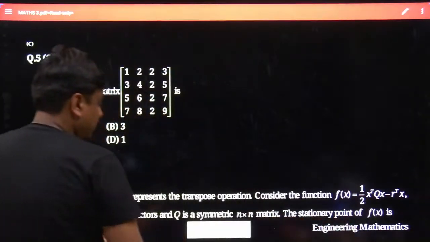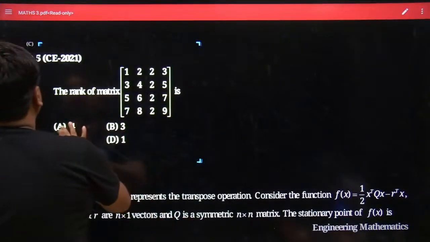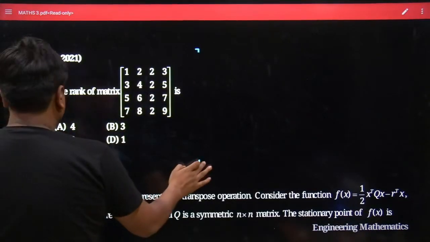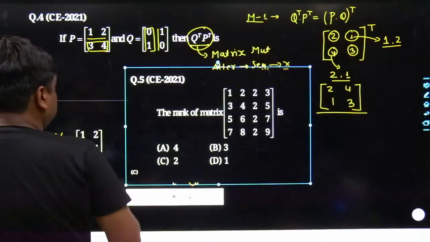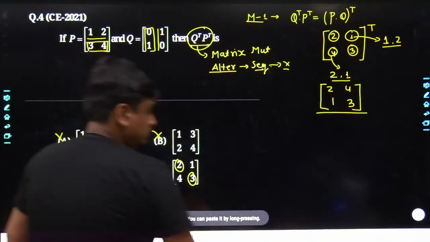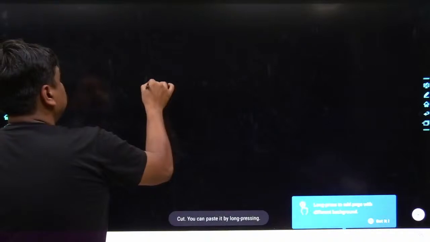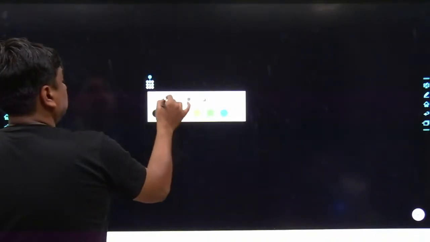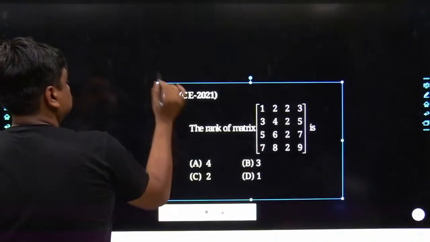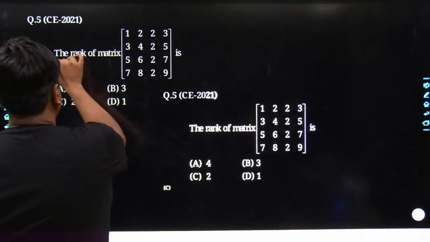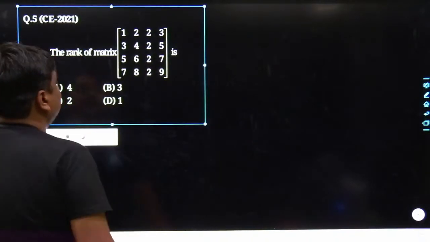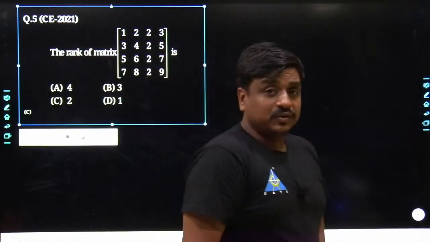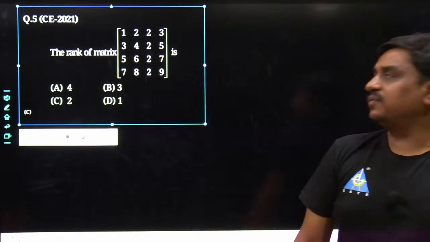For better understanding, let me bring this problem onto the working board. Here goes the problem. Tell me what would be the best answer. I know many of us would make a mistake over this problem.